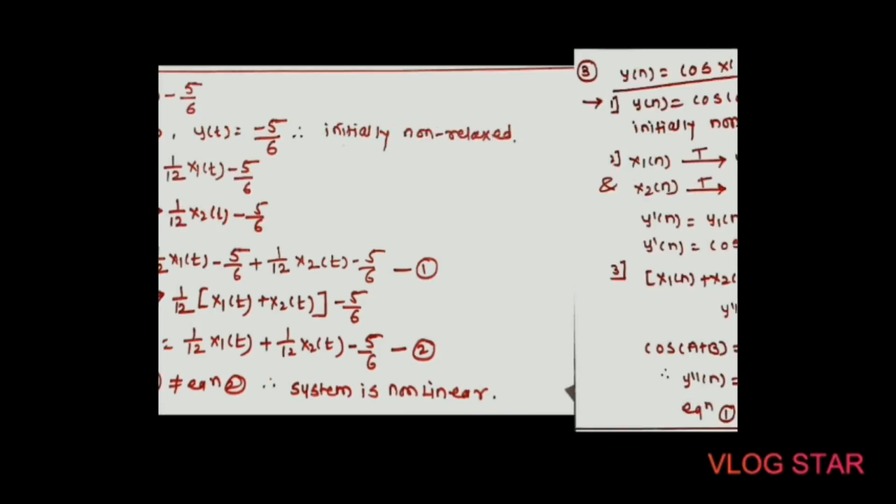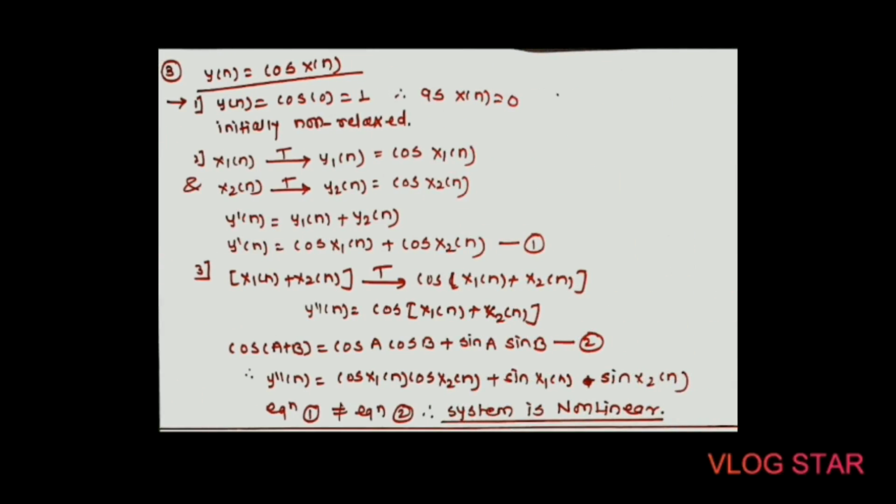Okay. Next comes y of n is equal to cos of x of n. This is the third example. Here one cos value is there, that is cos of x of n, and we again have to calculate whether the given system is linear or not. So apply again x of n is equal to 0, and as we know the value of cos 0 is 1, so the system is initially non-relaxed, because after putting input 0, the output becomes 1.